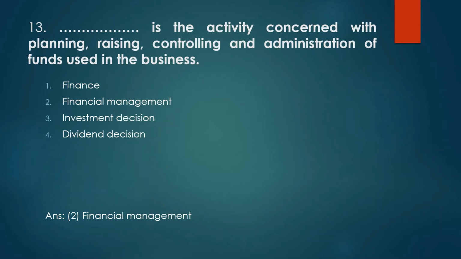Next is, which is the activity concerned with planning, raising, controlling and administration of funds used in the business? First is finance, second option financial management, third is investment decision, and fourth is dividend decision. So which activity is concerned with planning, raising, controlling, administration? Financial management, actually how you're going to manage the finance, is the activity concerned with the planning, or how you're going to raise, how you're going to control, administer the fund.